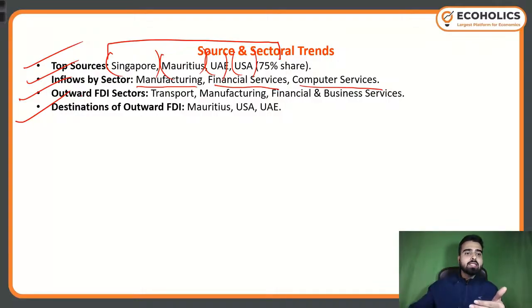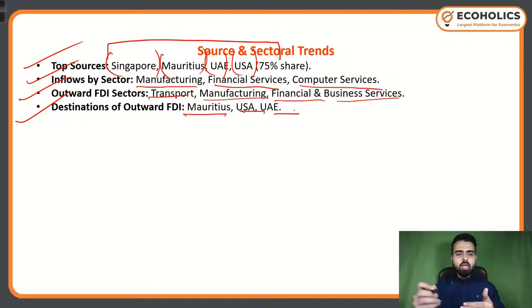Now, outward FDI sectors, if you see, we are investing more out of our country in transport, manufacturing, financial and business services. Destinations of outward FDI are Mauritius, US, and UAE. These are our favorite countries where we are investing.